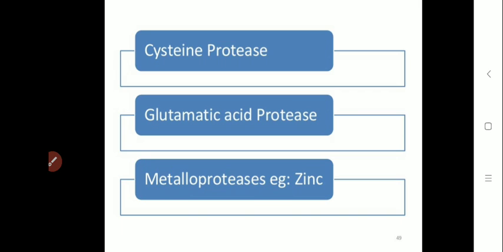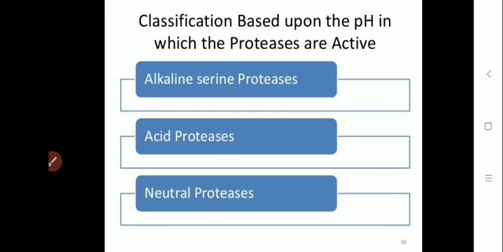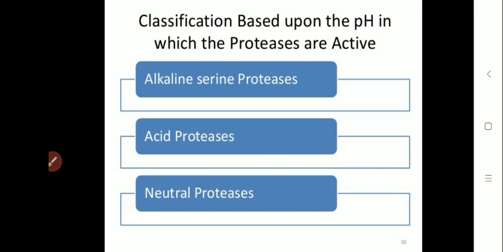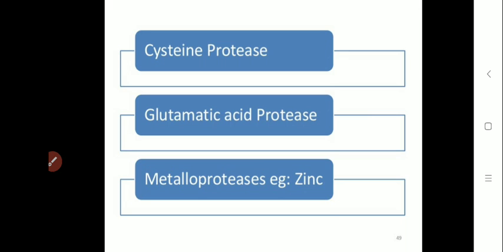Next one is metalloprotease. Metalloproteases are endopeptidases that contain essential metal atoms like zinc. So these were all about the classification of protease enzyme depending upon the residue in the catalytic site.